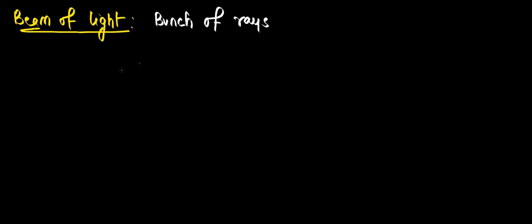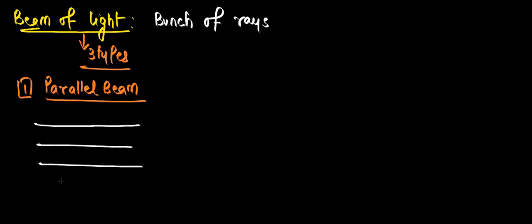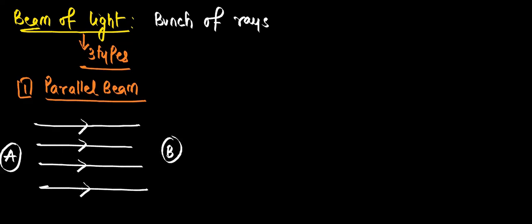I'll just take three different categories here and then I'll explain. There are three types, Gautam. Basically, three types of beams of light will be there. First one, parallel beam of light. Okay. So parallel beam, in mathematics, right? Parallel means angle of intersection is 0. This is first ray, second ray, third ray, fourth ray. Object A, destination B. The rays are going from A to B. So what is the direction? This is the direction. Now how are the rays?